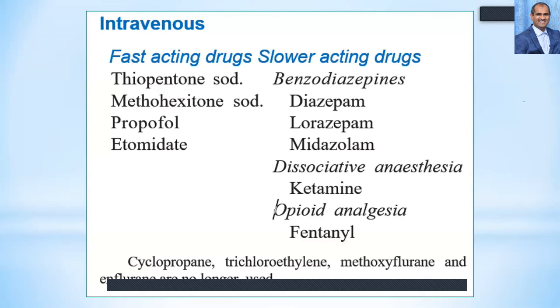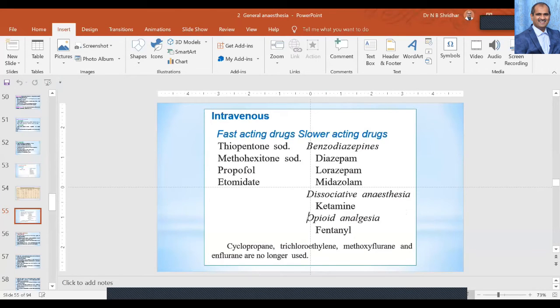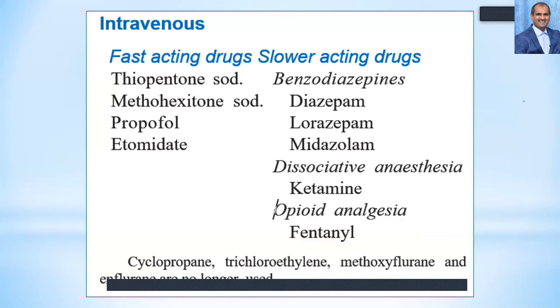So coming to the anesthetic agents, especially intravenous anesthetics, fast-acting drugs and slower-acting drugs are there. Fast-acting drugs like thiopental sodium, methohexital sodium, propofol, and etomidate are very fast-acting, whereas the slower-acting drugs are benzodiazepines like diazepam, lorazepam, midazolam. The dissociative anesthetic is ketamine, and opioid anesthesia includes fentanyl and droperidol.